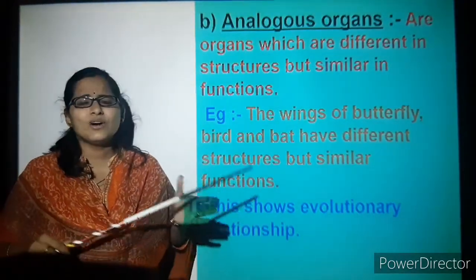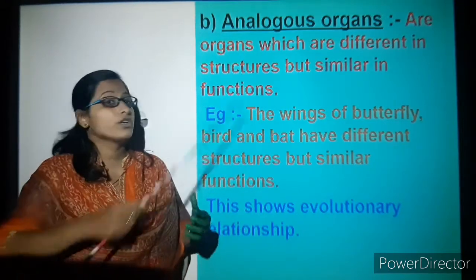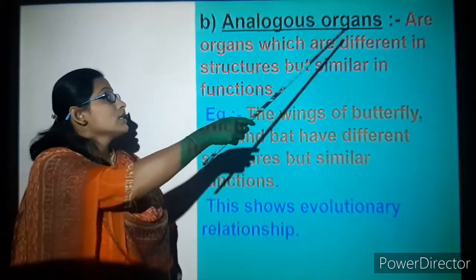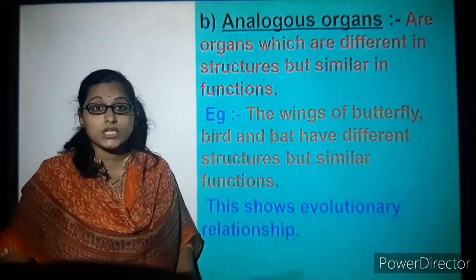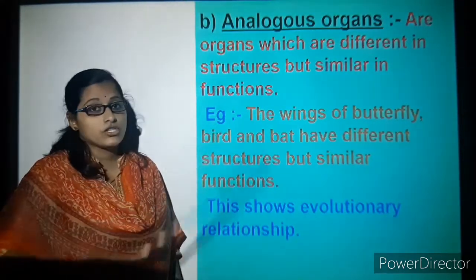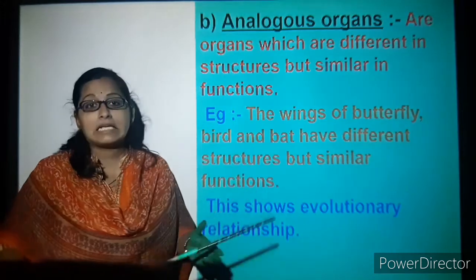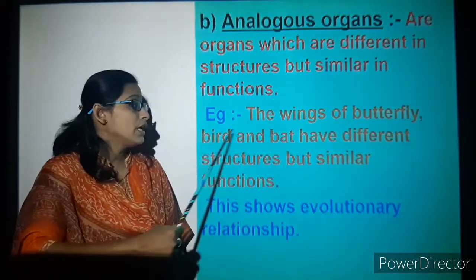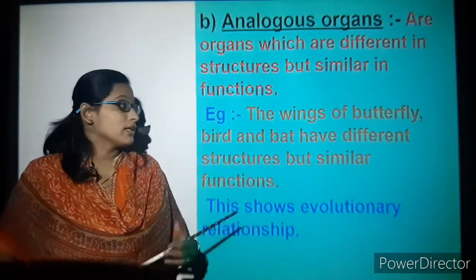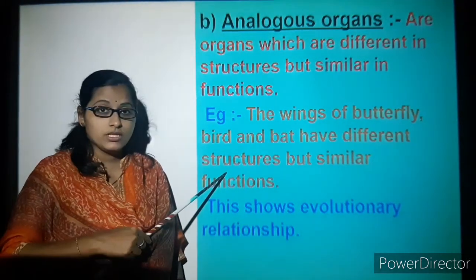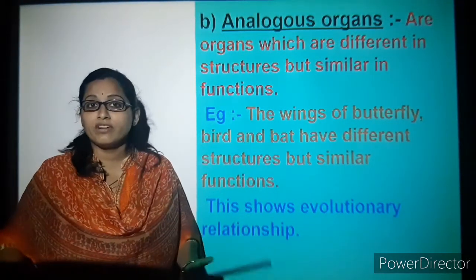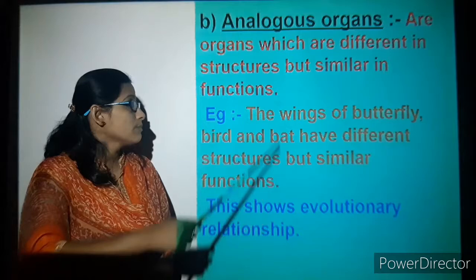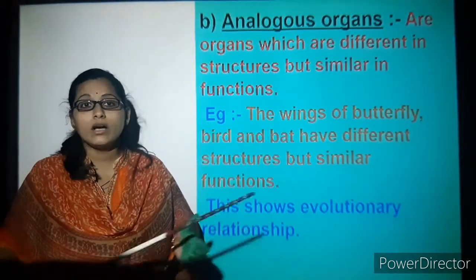Next, just the opposite of homologous organs is analogous organs. Here the structures are different but the functions are the same. They are organs which are different in structure but similar in function. Let's take the example of wings. You might have seen wings in different species, say butterfly, bird, bat. All these have wings with different structures, but they have a similar function. What is the similar function? They use it for flying. This also shows an evolutionary relationship, that is, they are interconnected with one another.